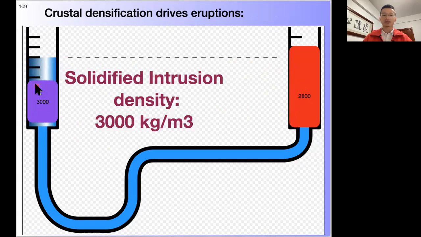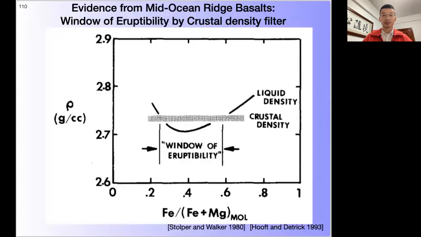But if you replace a significant amount of the crust with solidified denser intrusion, then the pressure is higher. So it's able to allow the magma to reach beyond the initial surface. And there's evidence from mid-ocean ridge basalts showing that the eruptive mid-ocean ridge basalt lies within this window of eruptibility, where their iron content allows them to have a more buoyant density than the crustal density.